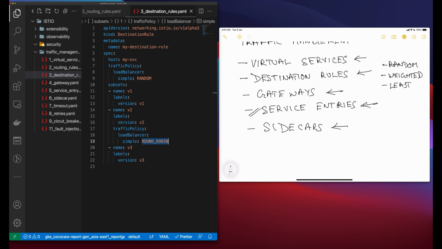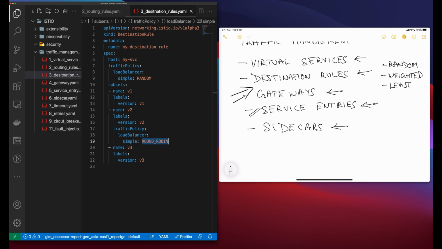So you use a gateway to manage inbound and outbound traffic for your mesh, letting you specify which traffic you want to enter or leave the mesh. Gateway configurations are applied to standalone Envoy proxies that are running at the edge of the mesh rather than inside of the sidecar proxies running alongside your service workload.